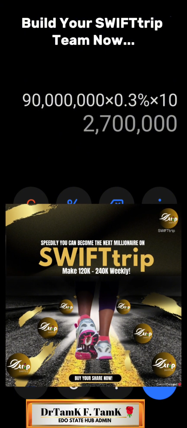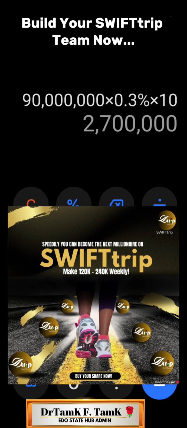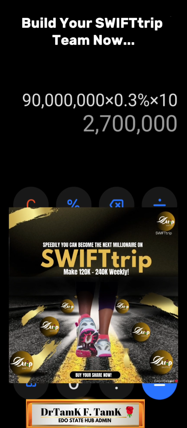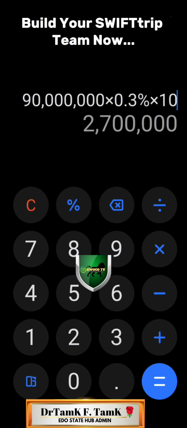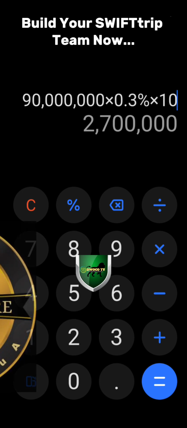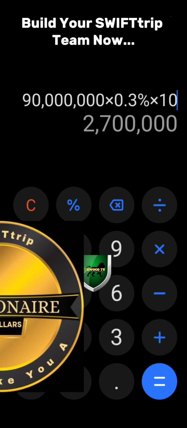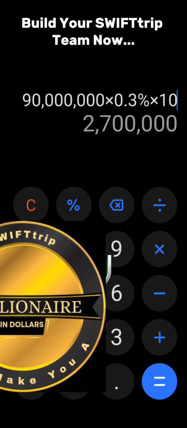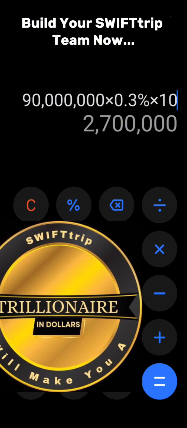What is coming from SWIFTtrip is huge, and that's why when you wake up in the morning, even when you are doing other businesses, make sure you don't miss building your SWIFTtrip team. Like I said, maybe by next week I'm going to talk to you about how you can attract customers, how you can attract downlines, how you can attract prospects to come to you. This is a serious business. But I want to make sure you learn a lot so we can all be making money together. Because in SWIFTtrip it's a win-win game.